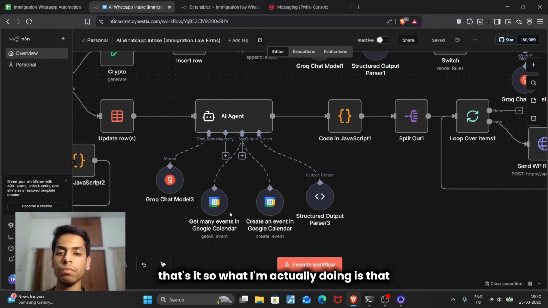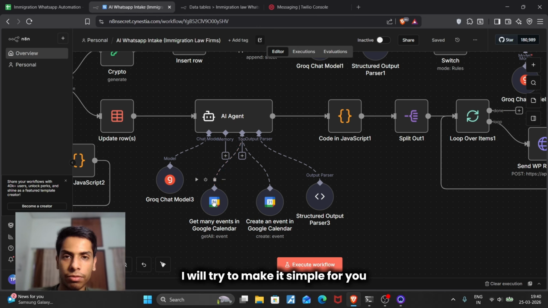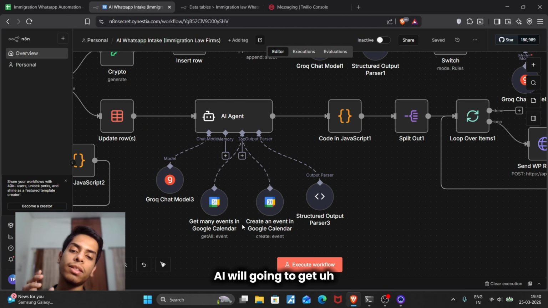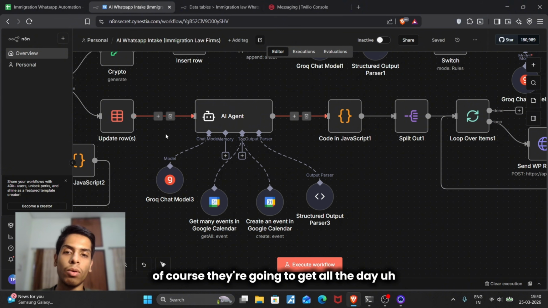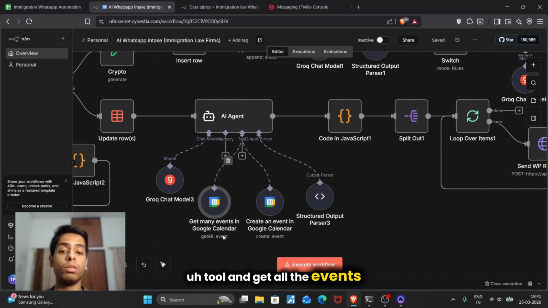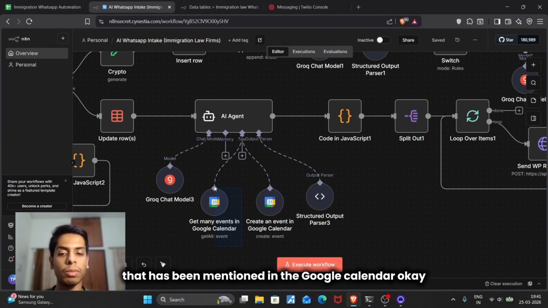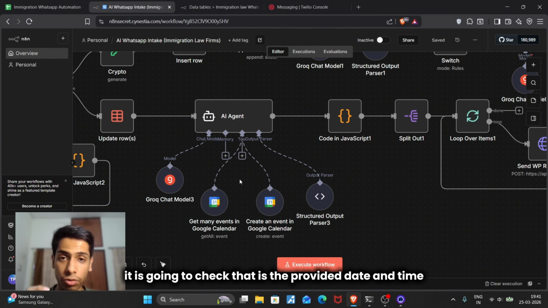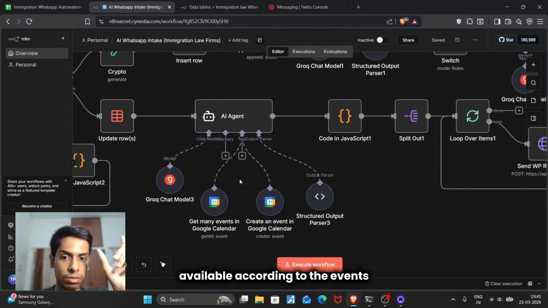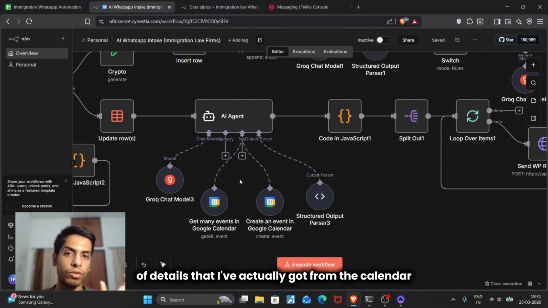That's it. Let me try to make it simple for you. If the user has provided their most favorable date and time for the consultation, the AI will get that date and time. Then it will send a request to this tool and get all the upcoming events mentioned in my Google Calendar. It will check whether the provided date and time is available according to the list of event details it got from the calendar.